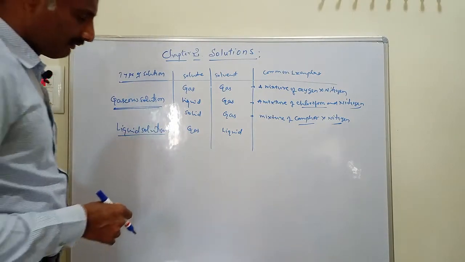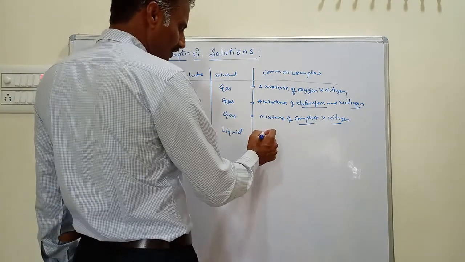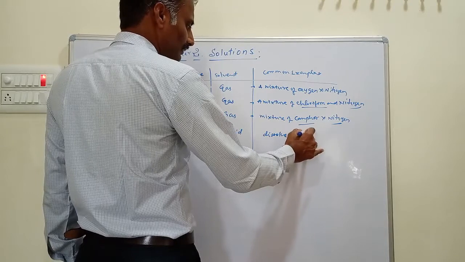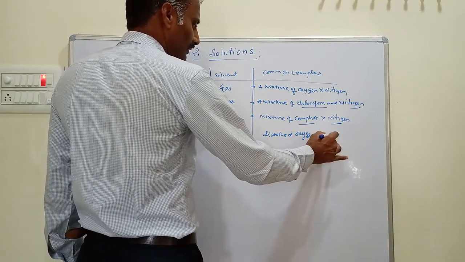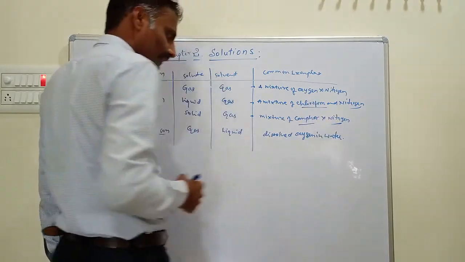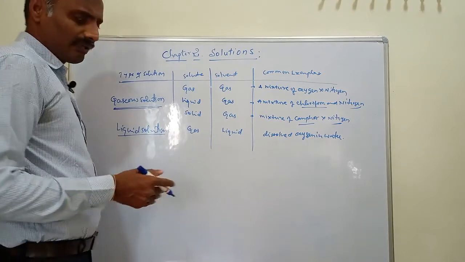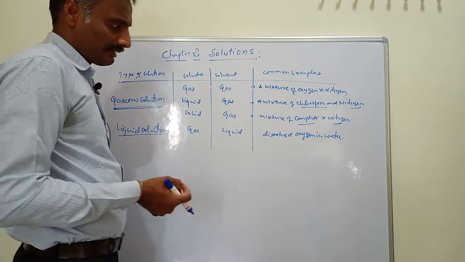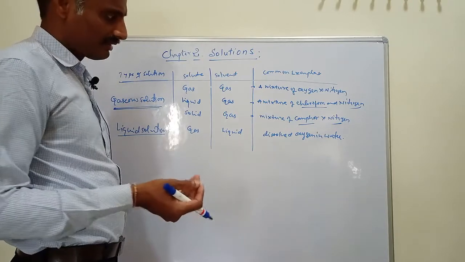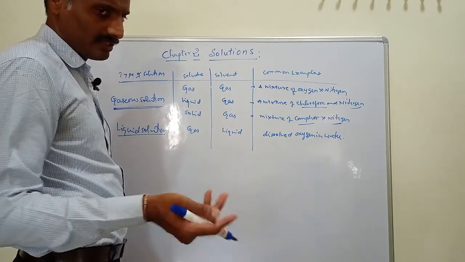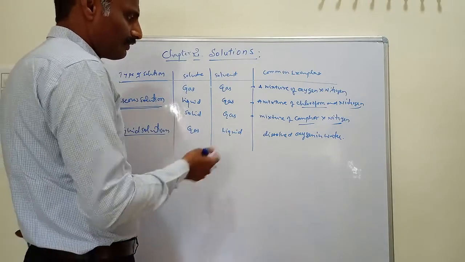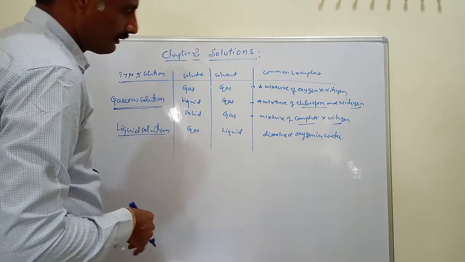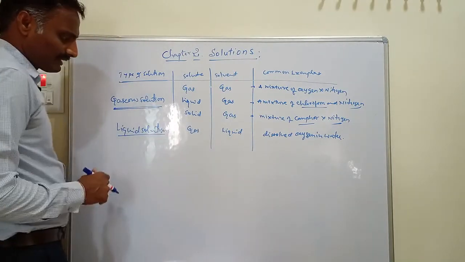For example, dissolved oxygen in water. Another example is soft drinks, or cool drinks, which contain CO2 gas dissolved in water. So CO2 gas in a soft drink or dissolved oxygen in water are examples of gas in liquid.